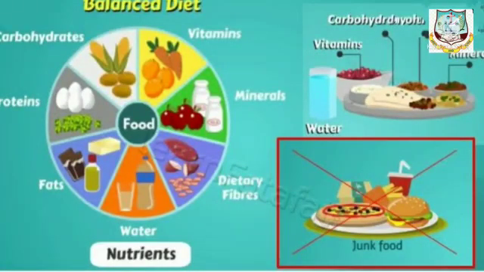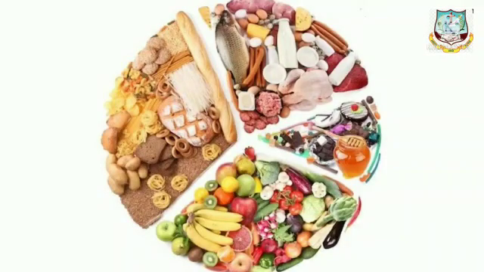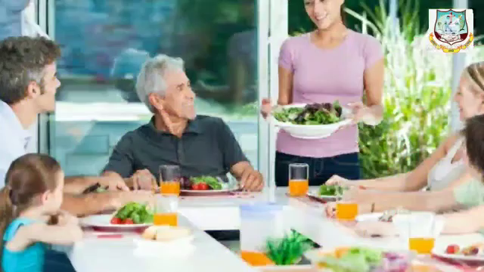So what is a balanced diet? A diet that has all the nutrients in the right amount, dietary fiber and water is called a balanced diet. People need different amount of nutrients according to their age and the work they do.